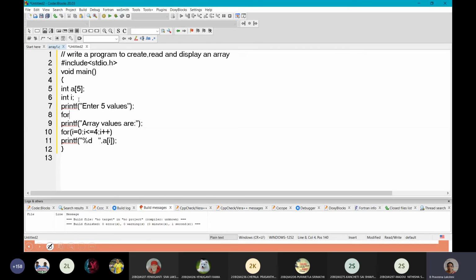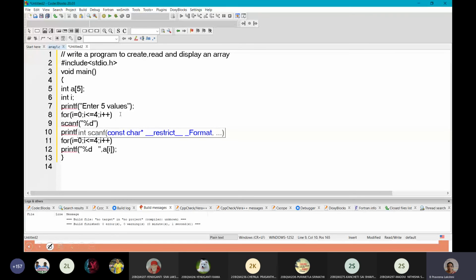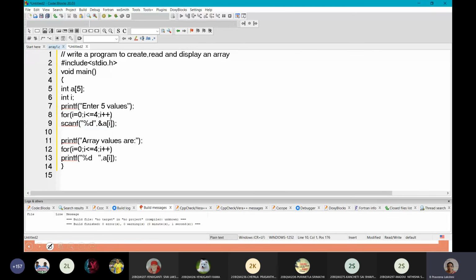And for loop: i equals 0, i less than or equal to 4, i plus plus. Here you can use %d, ampersand a of i. So a of i is, whenever i is 0, the a of 0 location. So it takes the a of 0 location, and to take the address we use the ampersand.